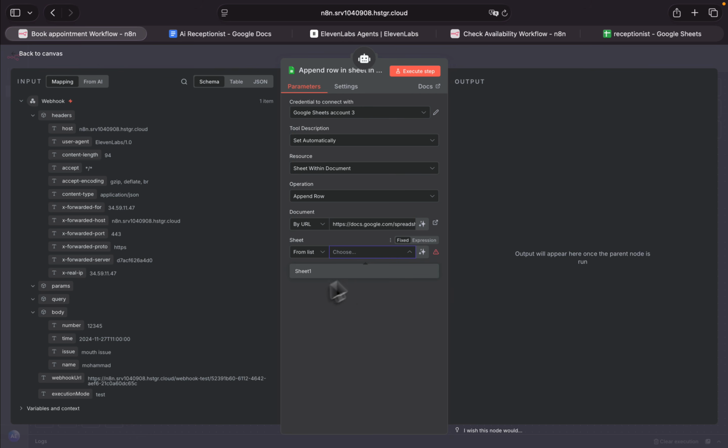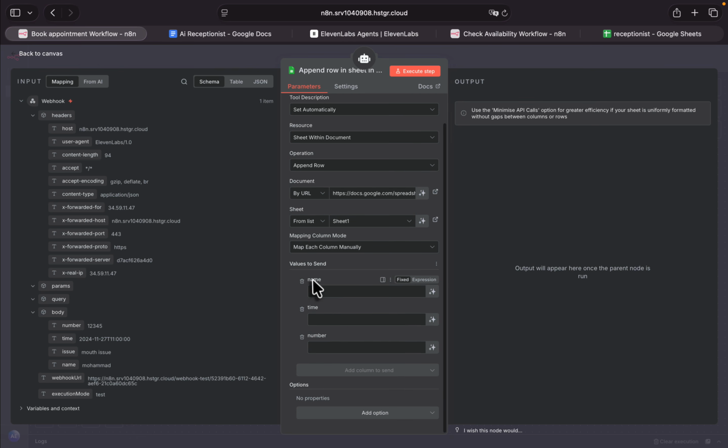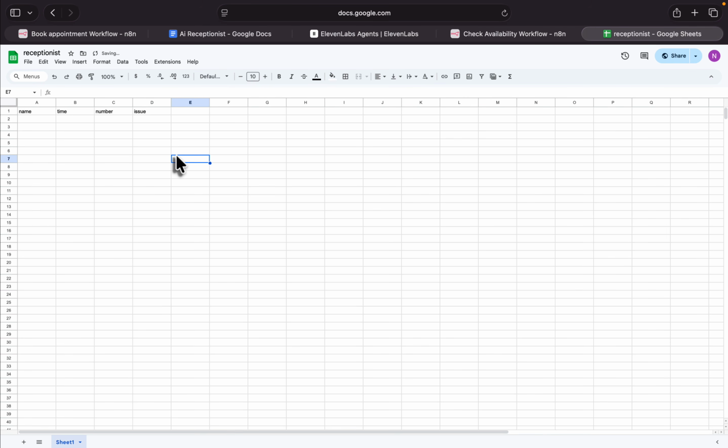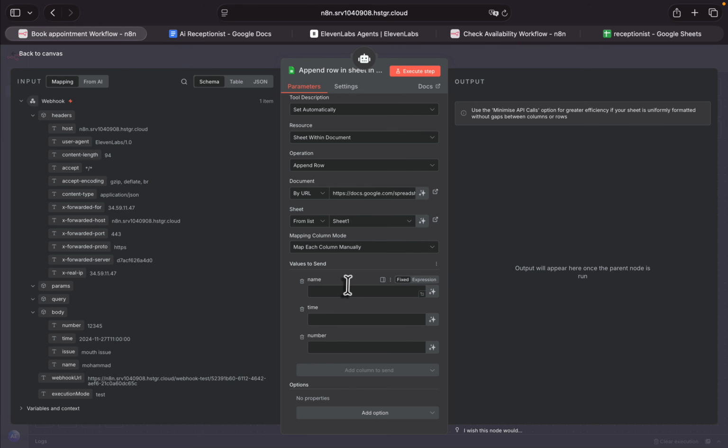And then we have to select sheet 1. As you can see, we have name, time, and number. I'm not sure why it didn't add the last one. Okay, issue. I didn't save this one. That's the reason. Let me go back here. Make sure to save everything.